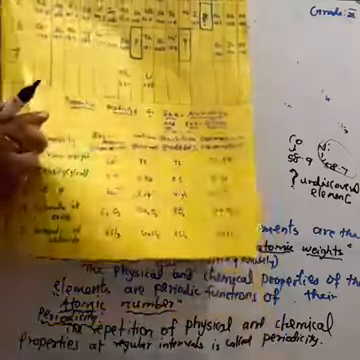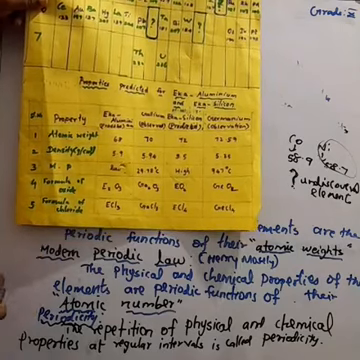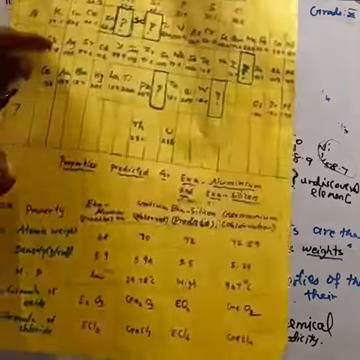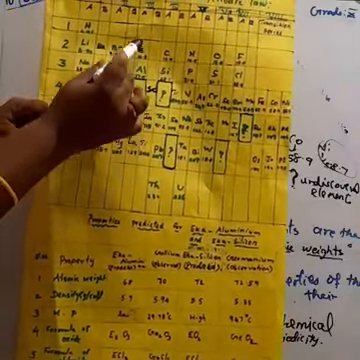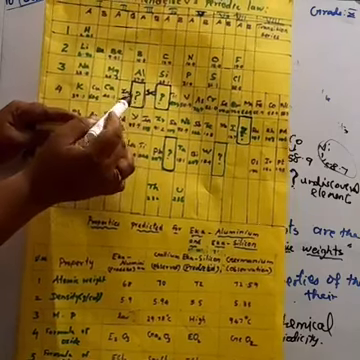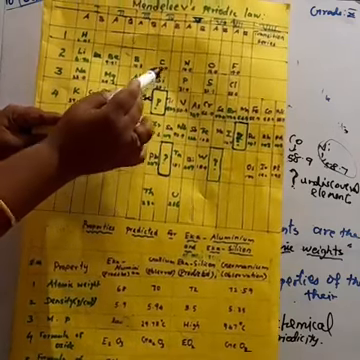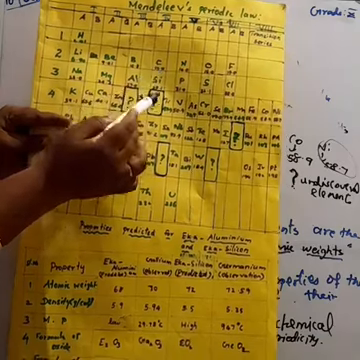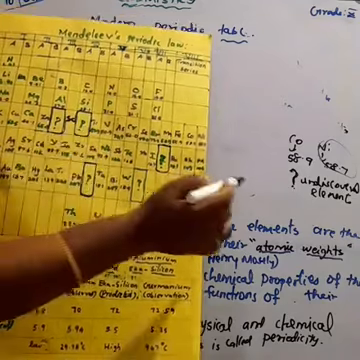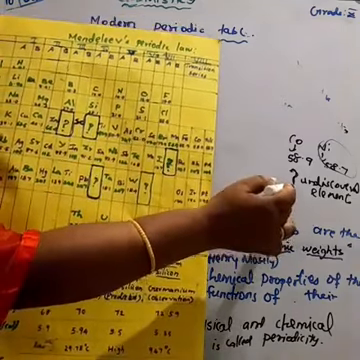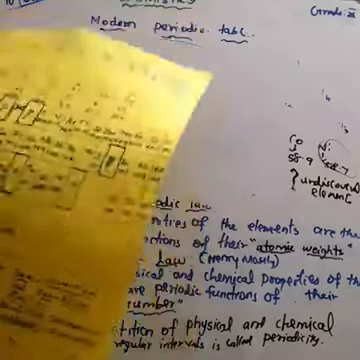How did he predict? Because of the gaps here: in the third A group, before the boron and aluminium, and after the boron and aluminium, there is a question mark, and in the fourth A group, after carbon and silicon, there is a question mark. This question mark means Mendeleev predicted an undiscovered element here, and he already predicted the properties of that element.